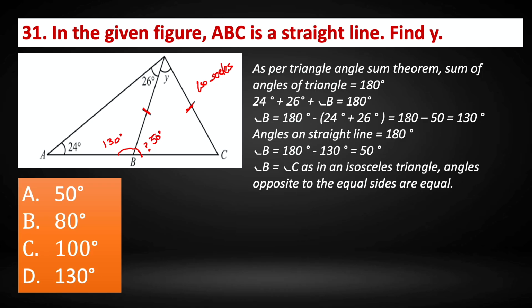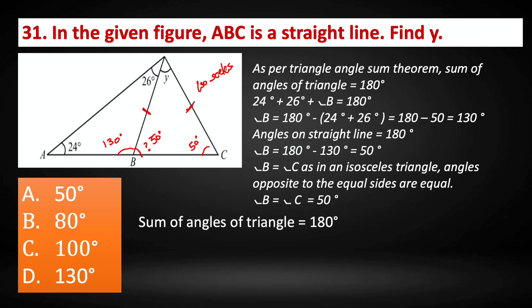So therefore angle C is also equal to 50 degrees. This angle also equals 50 degrees. And again, according to the angle sum theorem, the sum of the angles of a triangle is 180 degrees.